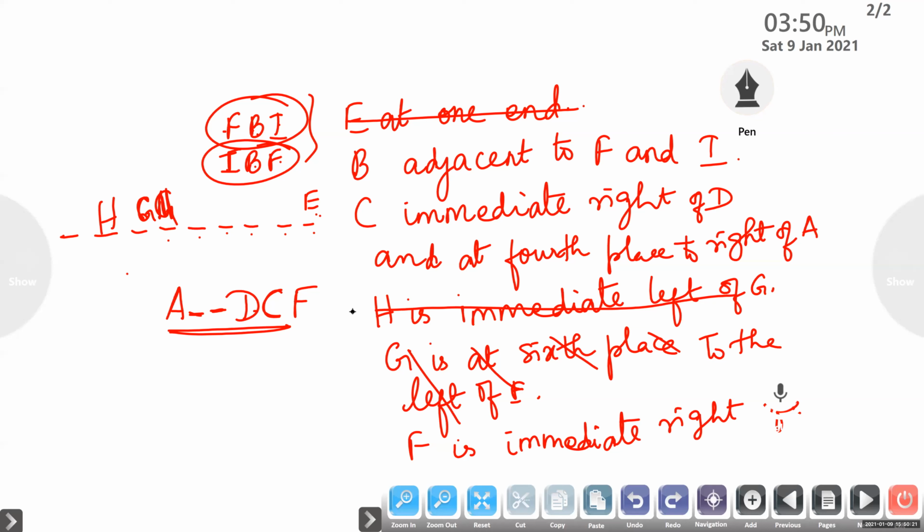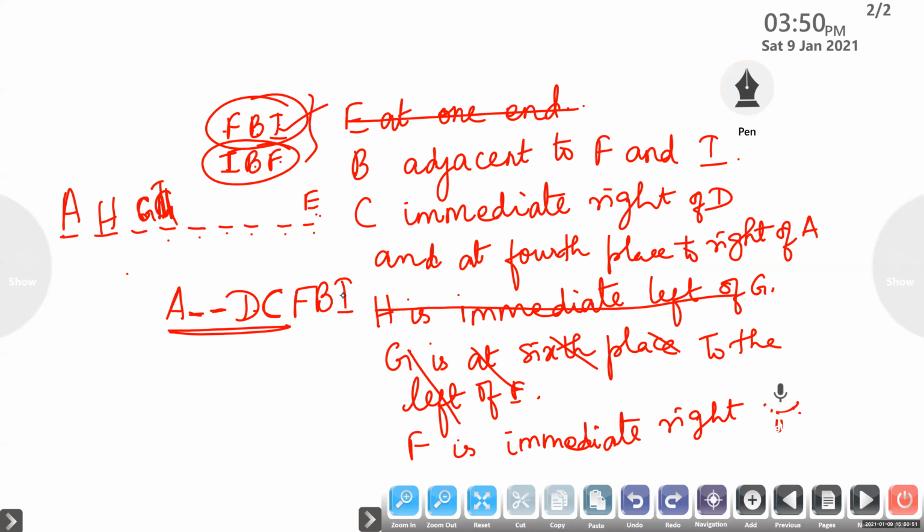Okay, this is a trial and error process only. Suppose I fill here A. This is A, this is D. These two places are occupied by H and G. D, C, F, B, I. Now check, is it correct? Is it satisfying the given conditions? A, H, G, D, C, F, B, I. Now look at the conditions and check if it is satisfying them.